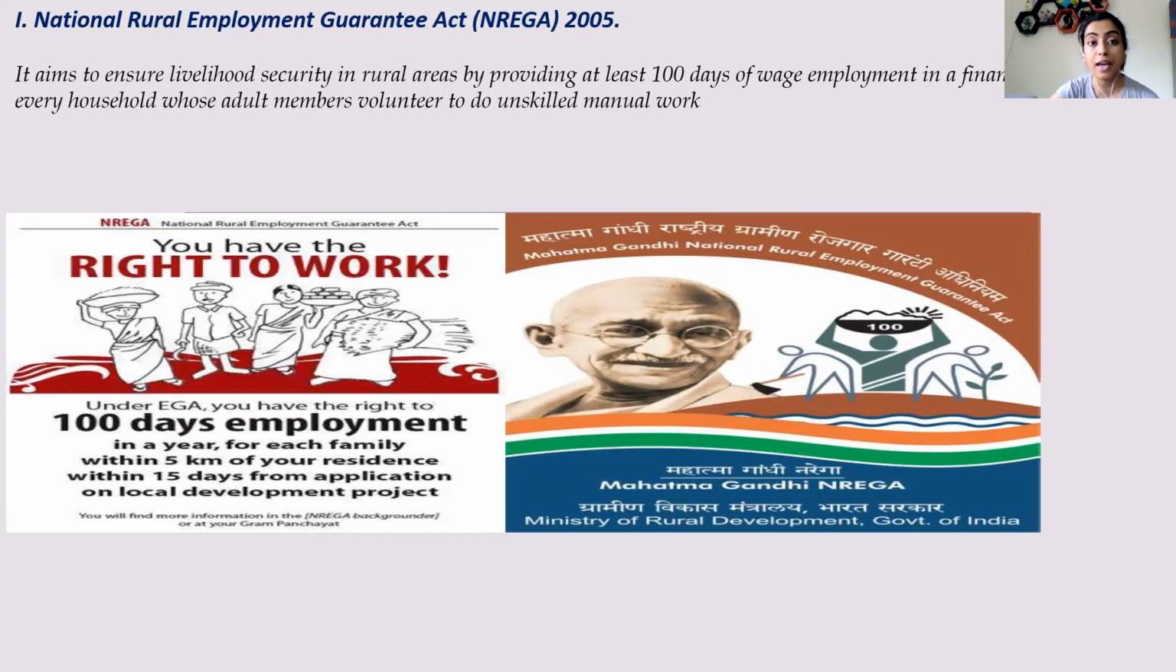It is basically given to adult members to do some unskilled manual work. So to work under MGNREGA, you don't have to have a big qualification, or any kind of skill. No skill is required. If somebody wants to work in a brick kiln, or as a daily wage laborer, then those workers will come under this act of MGNREGA, which ensures 100 days of wage employment in a financial year to every household's adult members.